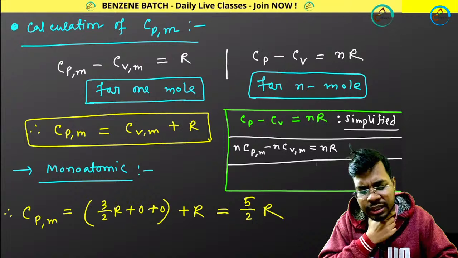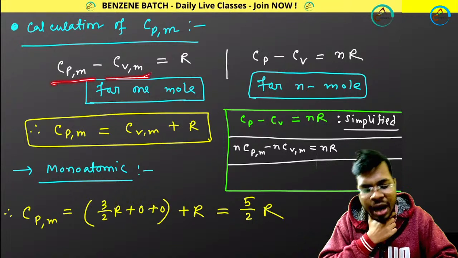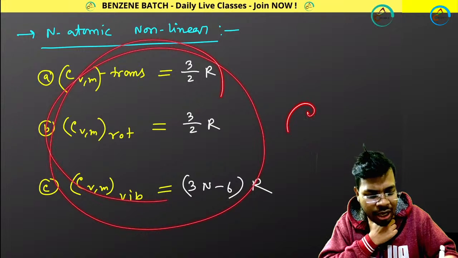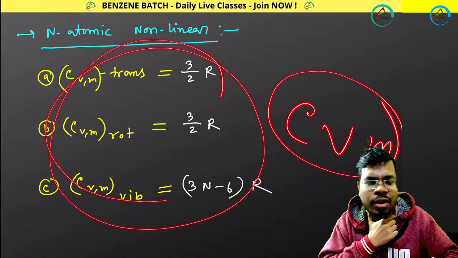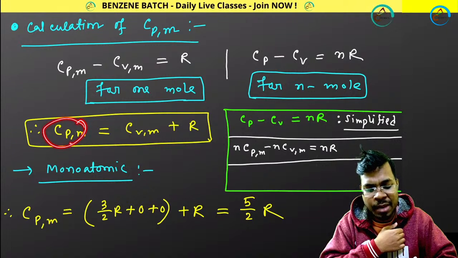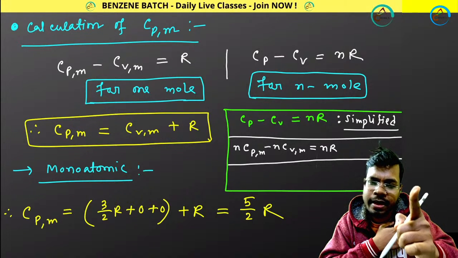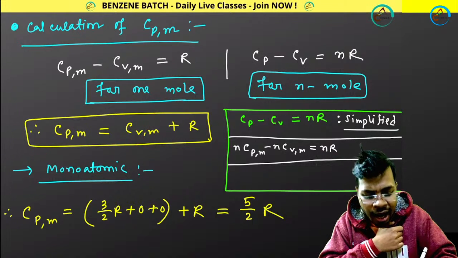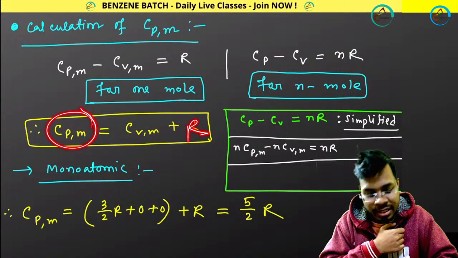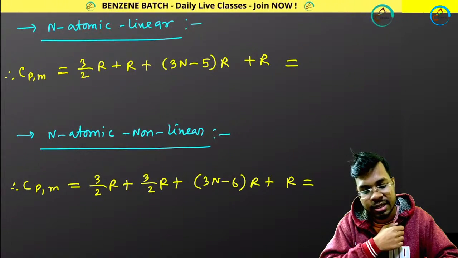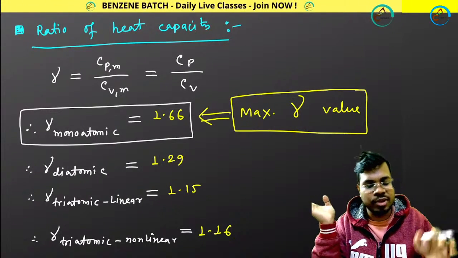And once you know the relation between Cp and Cv, I showed you how to calculate Cp, how to calculate Cv, how to calculate Cvm. So once you calculate Cvm, that is for 1 mole, you can easily calculate Cpm, because Cpm will be equal to Cvm plus R. That is the relation for 1 mole, right? So if you calculate Cvm, you just add R to calculate Cpm. In this way, I have calculated the same thing for different kinds of gas as well.